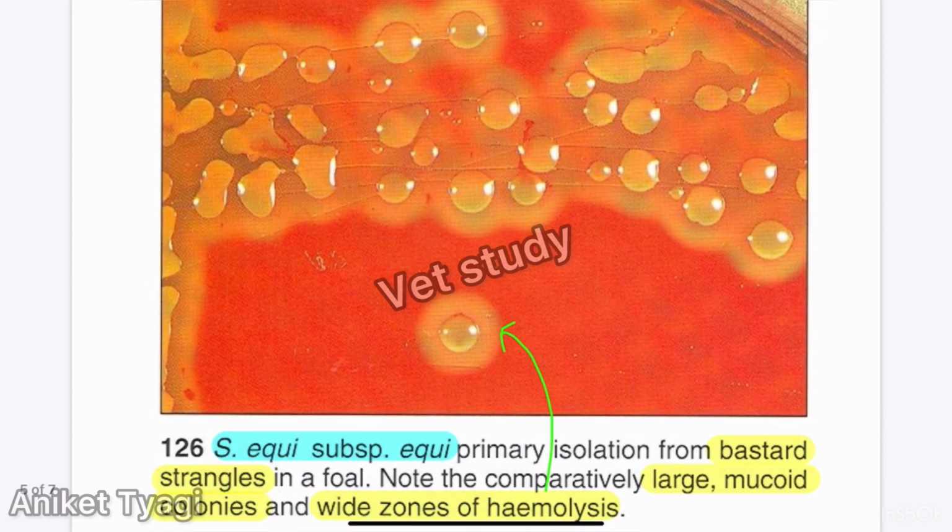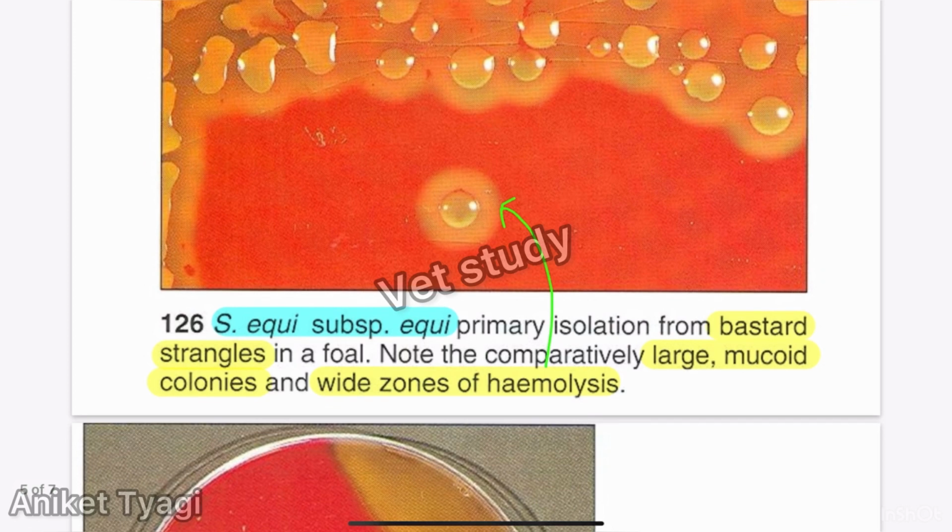After this we have Streptococci equi, subspecies equi again, and this produces large mucoid colonies and a wide zone of hemolysis because it is beta hemolytic in nature. And mucoid, you can see that some mucus-like colonies are formed due to this. And the most important thing is this is isolated from bastard strangles. As we discussed, bastard strangles is a complication in strangles. Okay, and you can see that a wide zone of hemolysis is present in this.